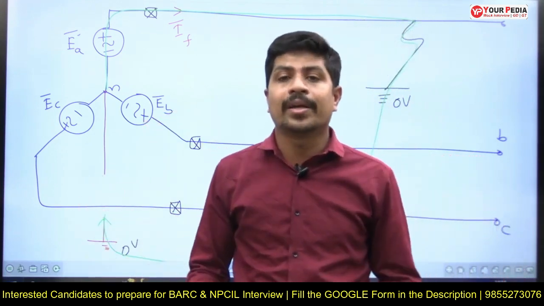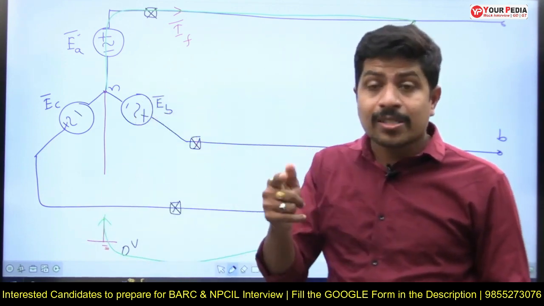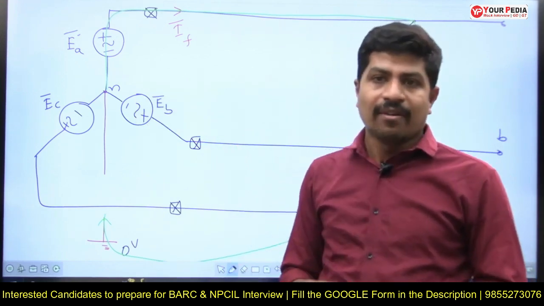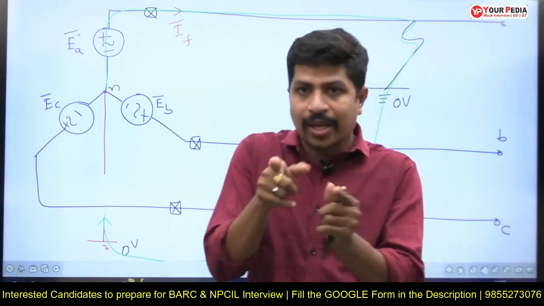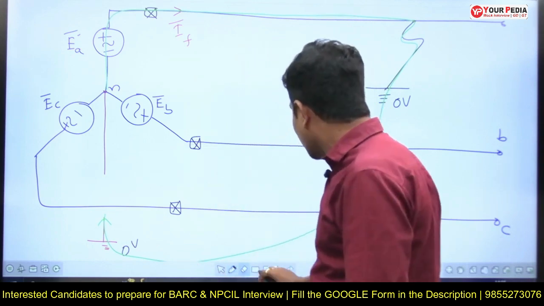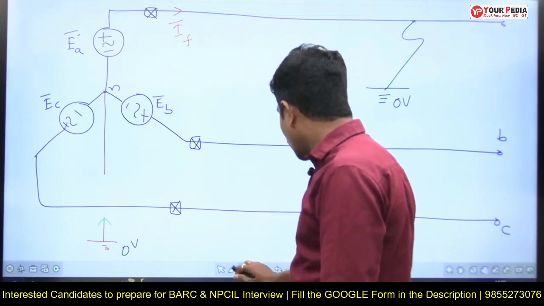Then what is happening? First of all, a fault occurred on phase A. That fault must be recognized, must be detected by the relay and circuit breaker. When the relay recognizes the fault, the fault current must flow through the relay, but is there any closed path for the flow of fault current? There is no closed path. Then what happens, sir? I will tell you.